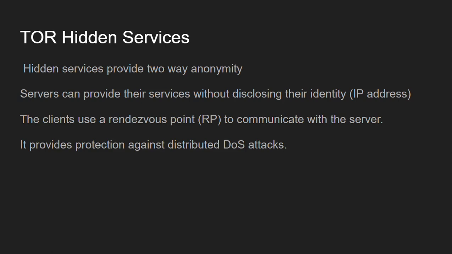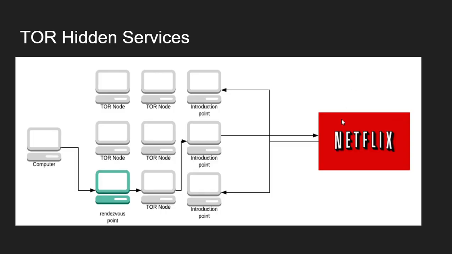Now coming to the working principle of Tor hidden services. Consider that Netflix wants to run hidden services on the Tor network. In order to do so, it will calculate a key pair. This key pair will be calculated through asymmetric encryption, and if you don't know asymmetric encryption, it is the type of encryption where two keys are generated. One is a public key and the other one is a private key.